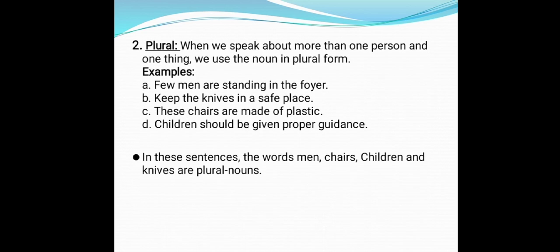Next is plural. When we speak about more than one person or thing, we use the noun in plural form. A noun that denotes more than one person or thing is said to be in the plural number. Like, few men are standing in the foyer. Keep the knives in a safe place. These chairs are made of plastic. Children should be given proper guidance. In these sentences, the words men, chairs, children, and knives are in plural form.